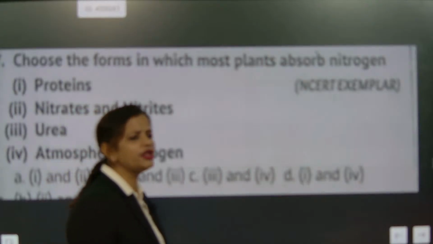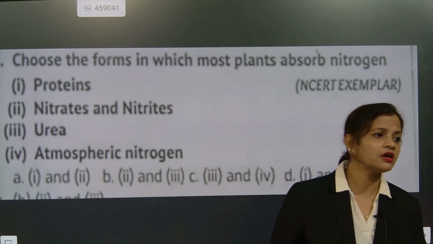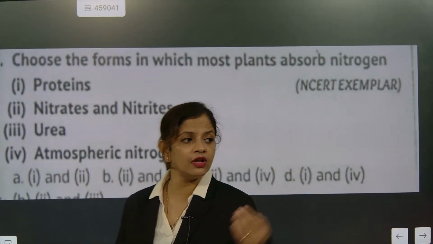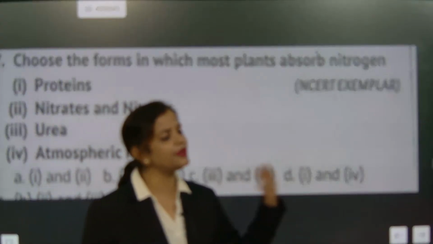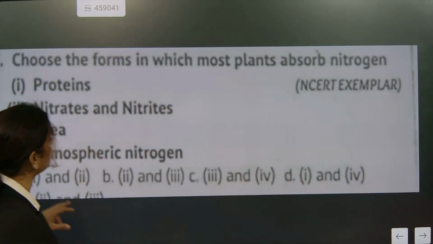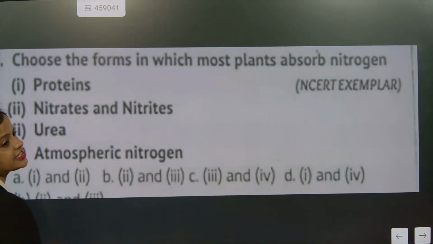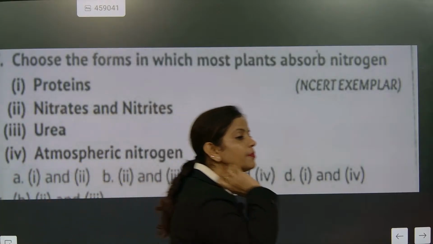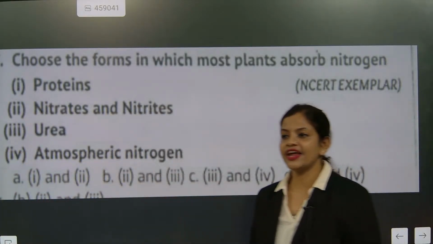Understood? And our body also, when it decomposes, will convert it into the same product and they will be replenished into the soil again. Understood? So what are the examples? Nitrates and nitrites. Don't confuse about it. What is the example? Nitrates and nitrites.